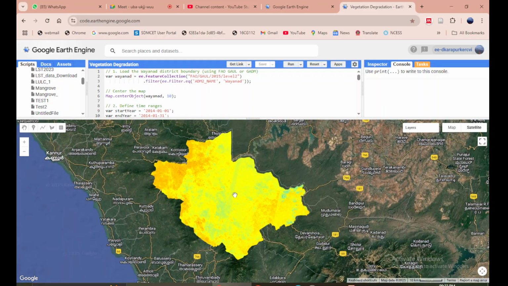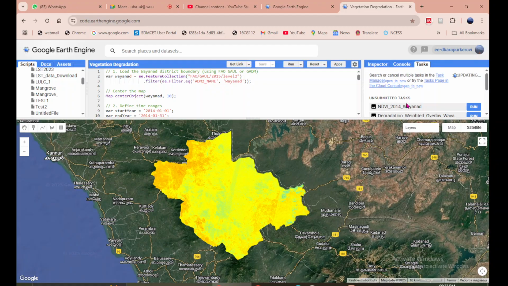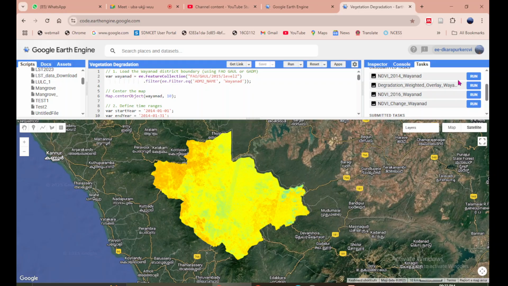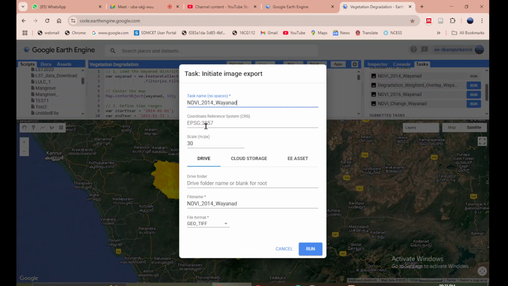If you have done this, you can also go for downloading them, and when you download all these files, it will be saved into a specific folder. So let me run this NDVI 2014 Wayanad. It will be saved in a folder or blank or root. So you can give a folder name. I am giving it as NDVI underscore Wayanad